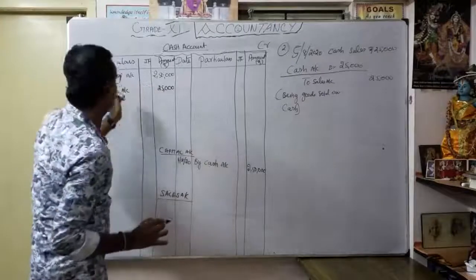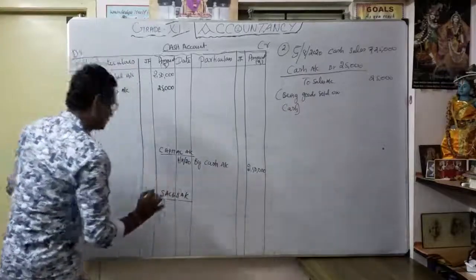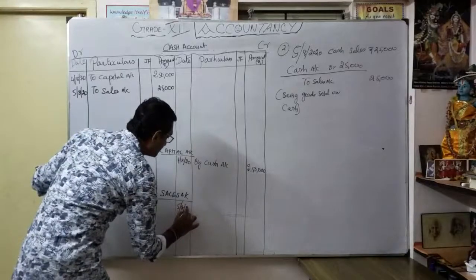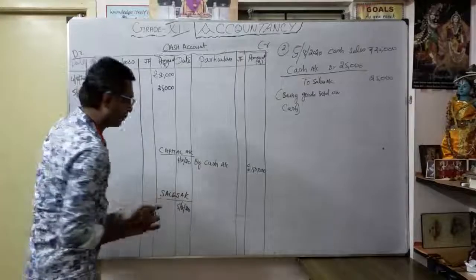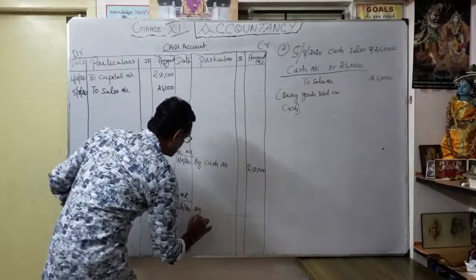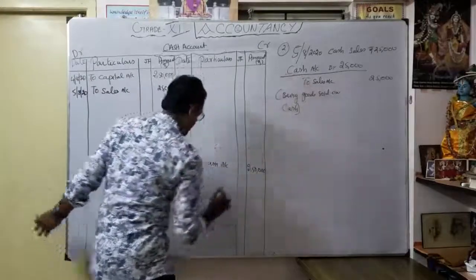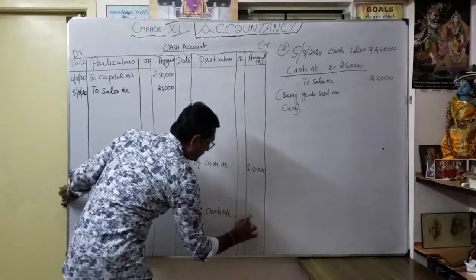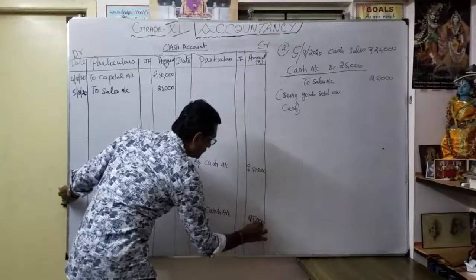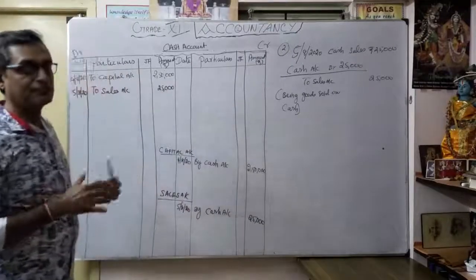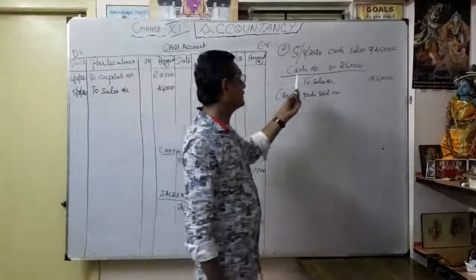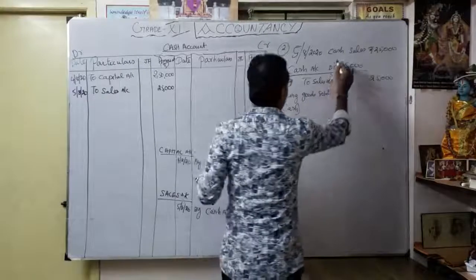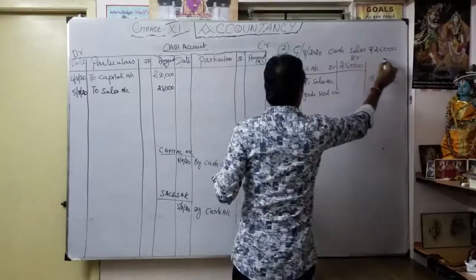Sales account, date 5th August, in the credit part, by cash account, 25,000. Understood the meaning? As you know, the journal entry is cash account debit, 25,000, to sales account. This is the debit part and the credit part.